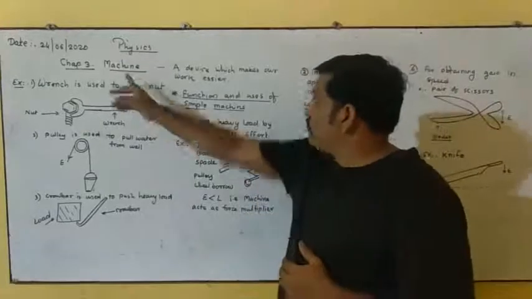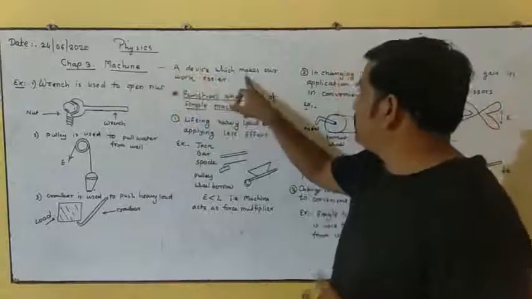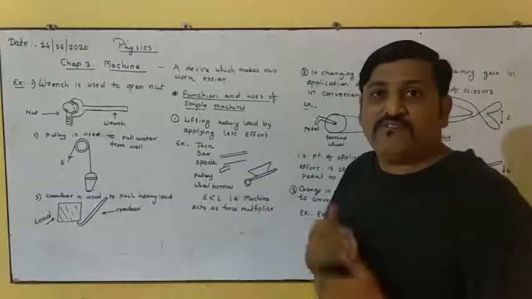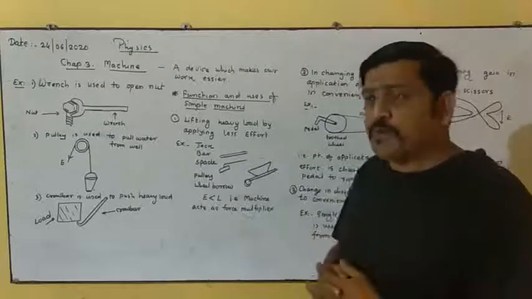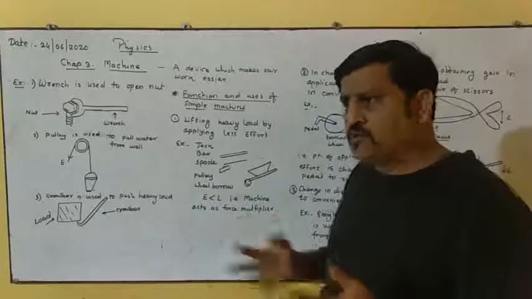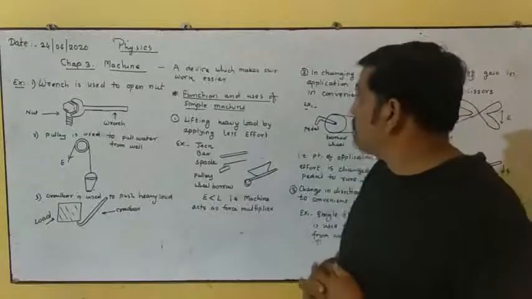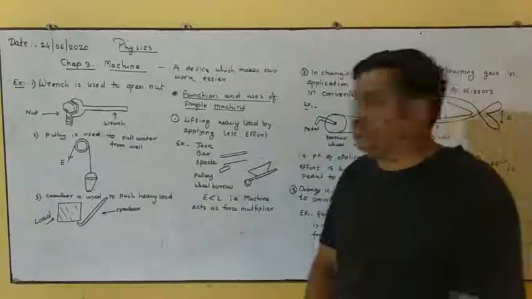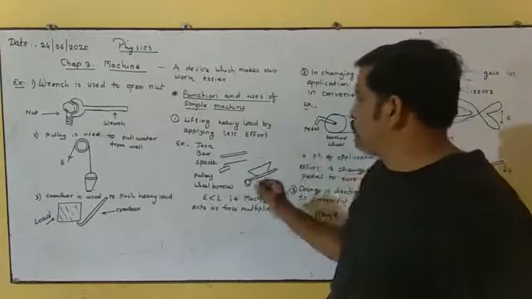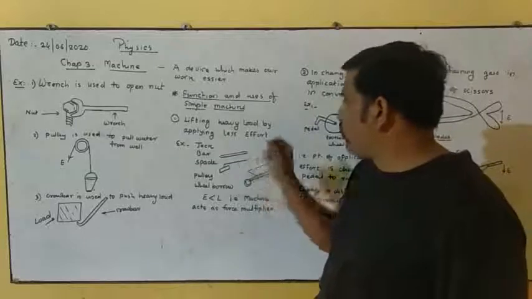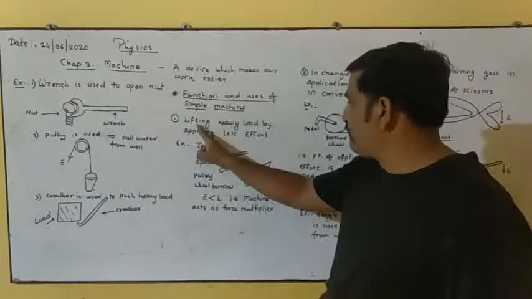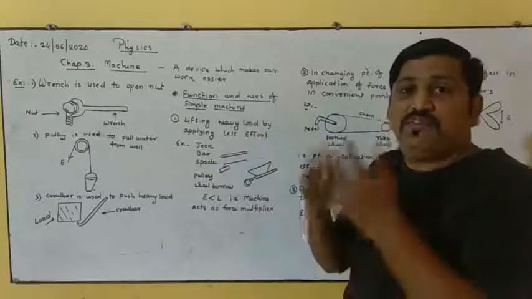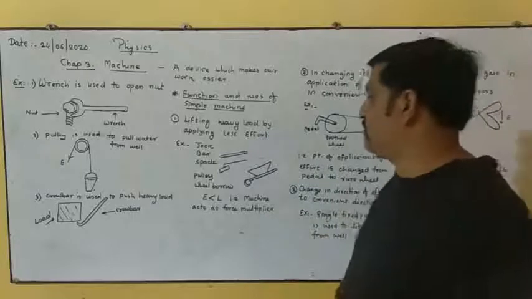So what is a machine? A machine is nothing but a device which makes our work easier. To make our work easier, we invented the machine. So that is the purpose of the machine, and a lot of functions it serves for us. So let's study the functions and the uses of simple machines. Now the first useful and important function of the simple machine is lifting a heavy load by applying a less effort. Lifting a heavy load by applying very small effort, right?